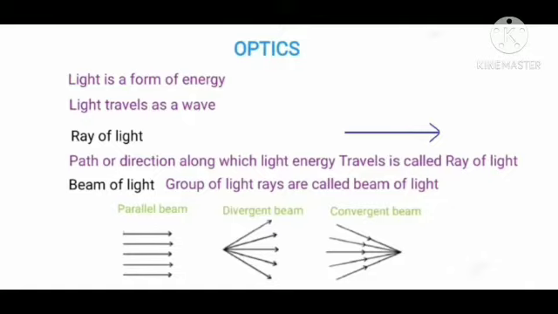A beam of light is divided into three types. Parallel beam: it will go in one direction. Divergent beam: from a point, many rays are formed. Convergent beam: all the rays converge at a point.